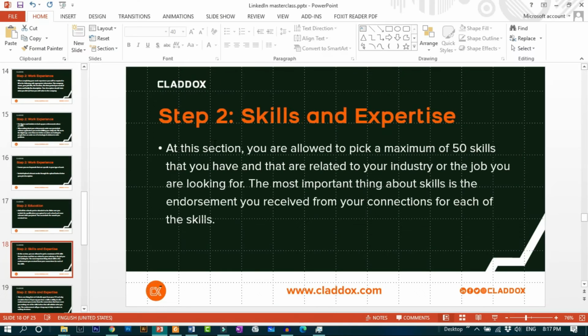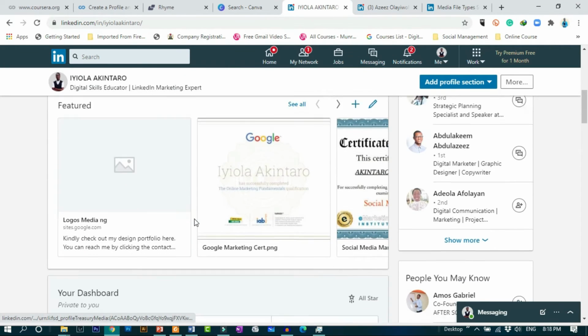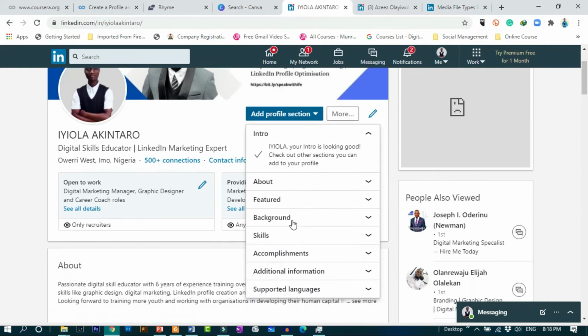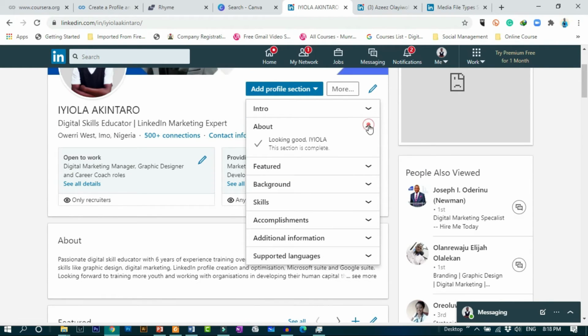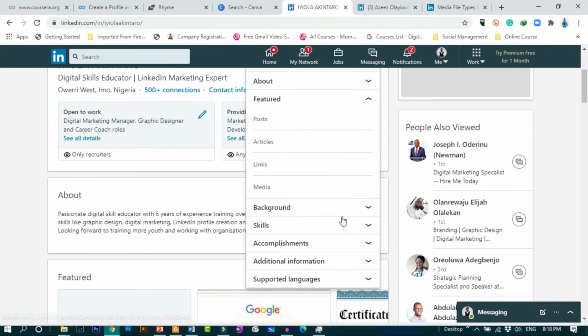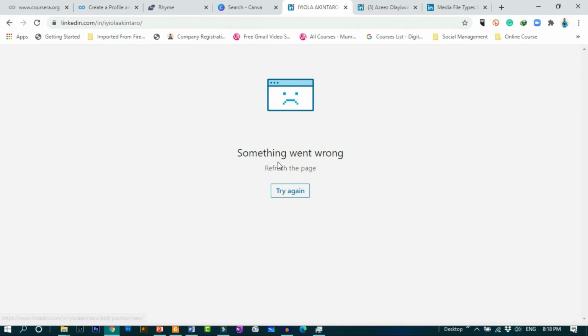So let's see how you can do this practically. Okay, go to add profile section again, then come under, we've settled with about, your featured, we'll come back to that later. Now background, that's where we are now, background. So you click work experience.